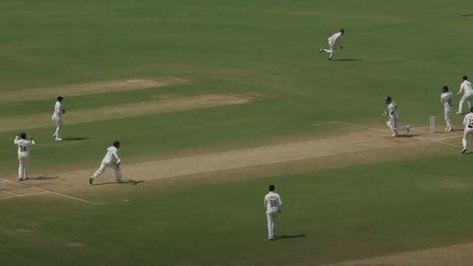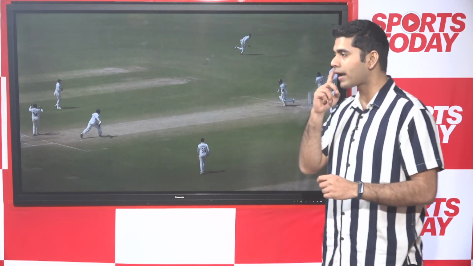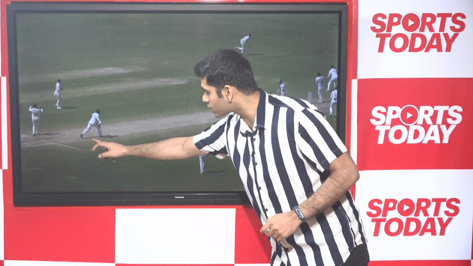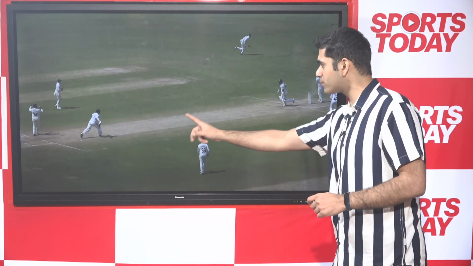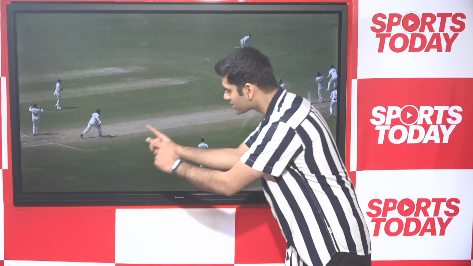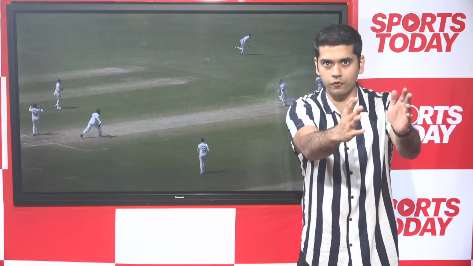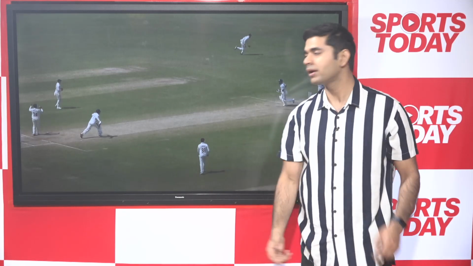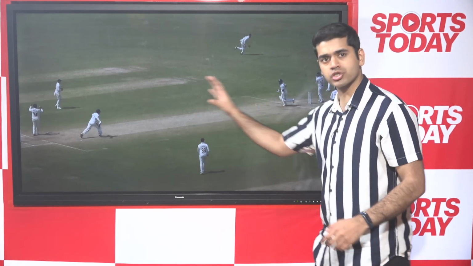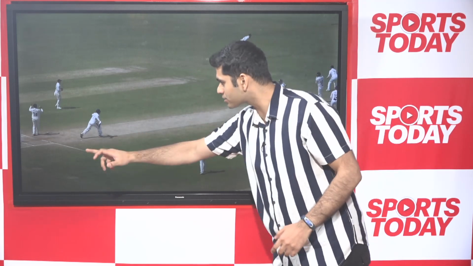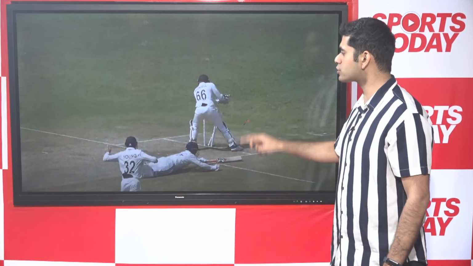Probably he wasn't expecting the fielder to be as quick as he ended up being, or didn't anticipate the fact that it was Santner who would quickly grab the ball and throw it with his left arm. So Rishabh Pant has already charged. He's already made his way. He's made his intent very clear, and he's the one who's made the advance over here. So Virat looks, he gets the confidence from Rishabh Pant, and both of them then go ahead and complete it. There's no stutter at all over here. This is the only time Virat Kohli looks at him. And Rishabh Pant, as I said, was already on his motorbike by then.